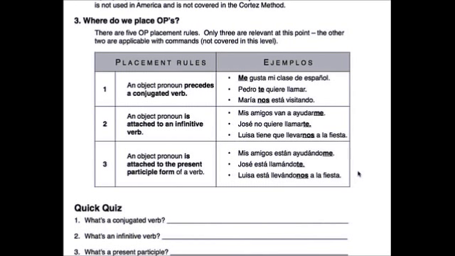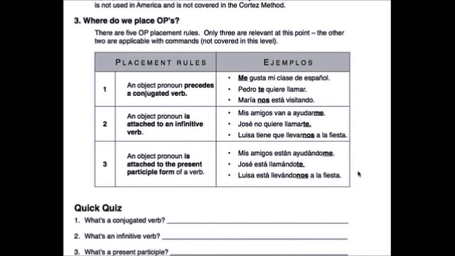Comprar. And if you want to say, I want to buy it, quiero comprarlo. See, comprar is the infinitive, then you can attach. But quiero is conjugated, so lo could also go in front, following the first rule. So you would say, lo quiero comprar. See, both options are going to be acceptable, because there's two rules. The first rule says if a conjugated verb, you go in front. If you have the infinitive, you attach.